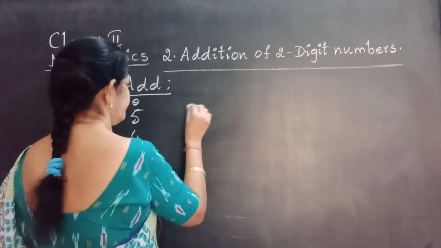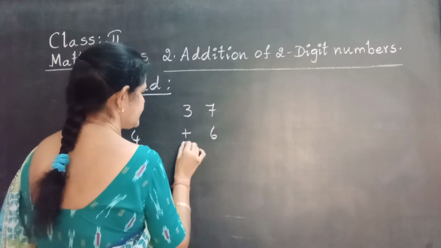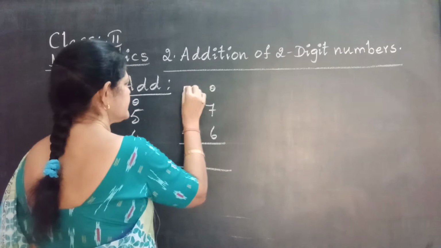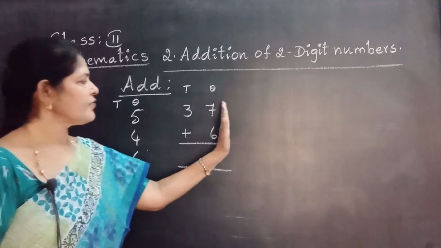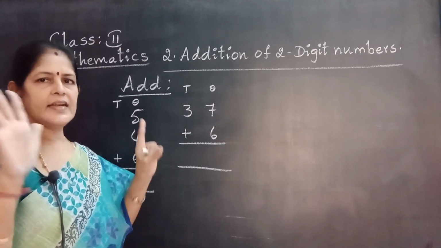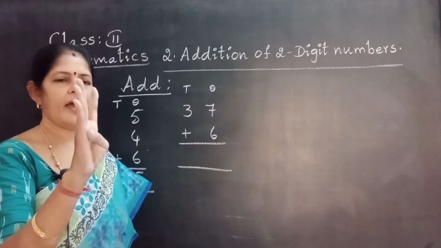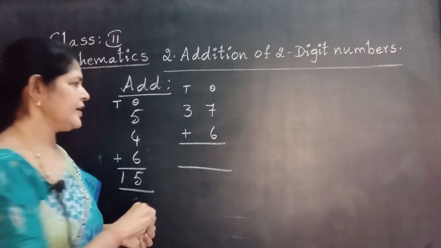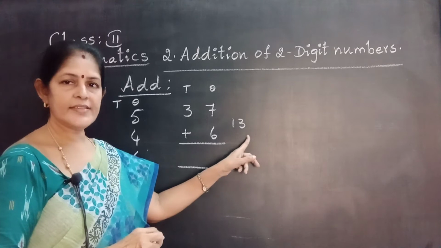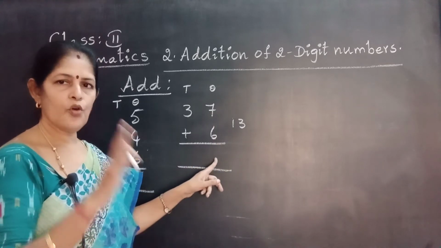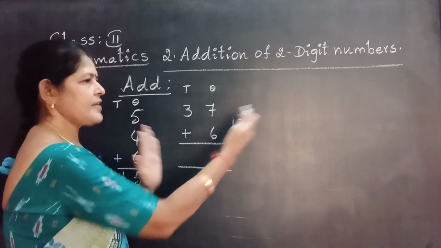Next example. 37 plus 6. Ones place, tens place. 2 digit number with 1 digit number. Start from ones: 7 plus 6. Take 7 fingers, 6 after: 7, 8, 9, 10, 11, 12, 13. 13, write on the right side. Why? 13 is a 2 digit number. Ones place means only single digit numbers, only ones. Split the number, that means separate the number.